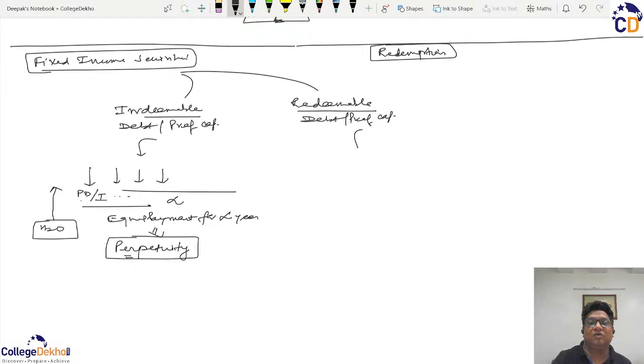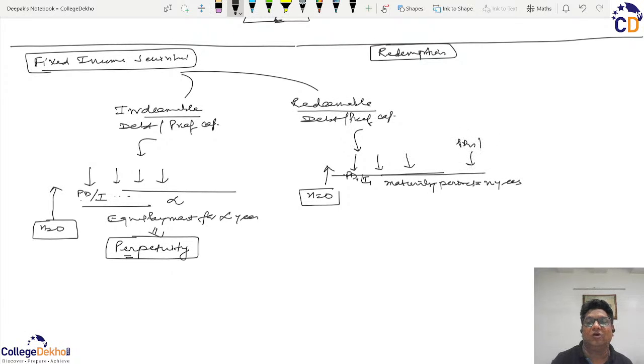Similarly, when we talk about the redeemable, then a company has arranged the money in the beginning and there is always a fixed maturity period. If that maturity period is denoted by n years, then there will be a payment each year, that is PD1 oblique I1, whichever is the case, for n number of years, so it will be PDN oblique IN.